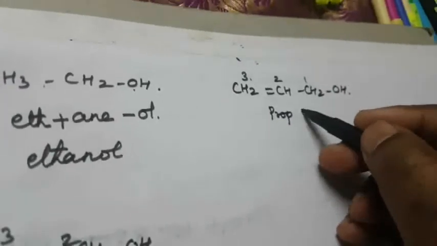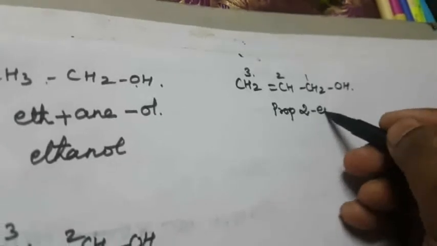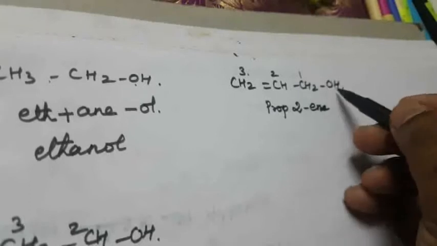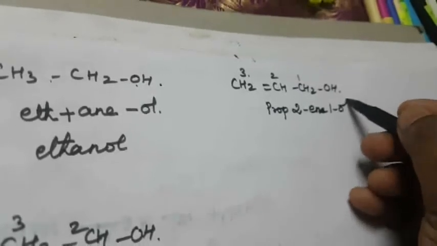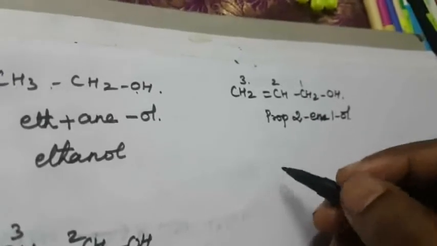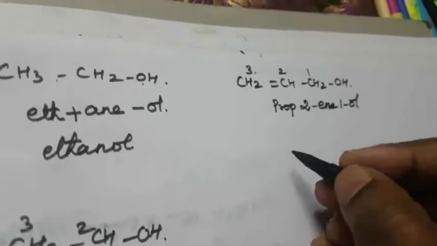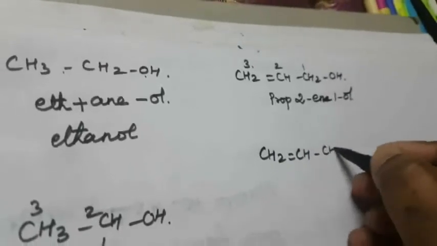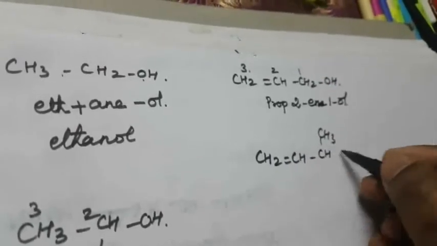The second position, so that is prop-2-ene. Then which position contains the functional group? That is 1-ol. This is called an allyl group attached to an alcohol group. Then another one is CH2=CH-CH(OH)-CH3, that is a secondary allyl alcohol.